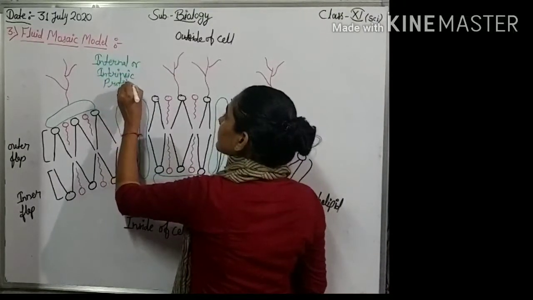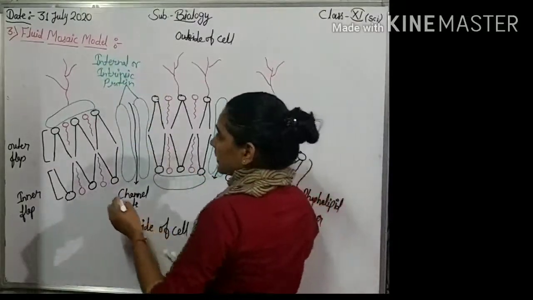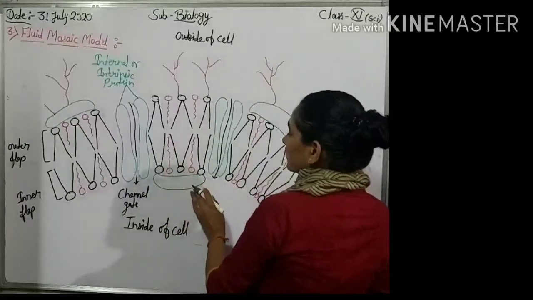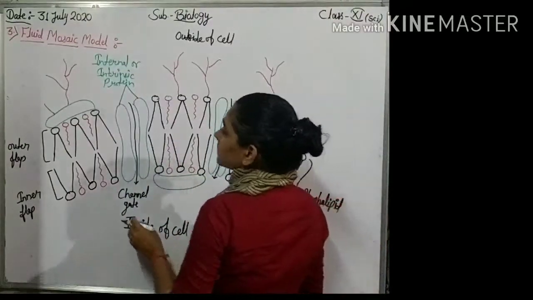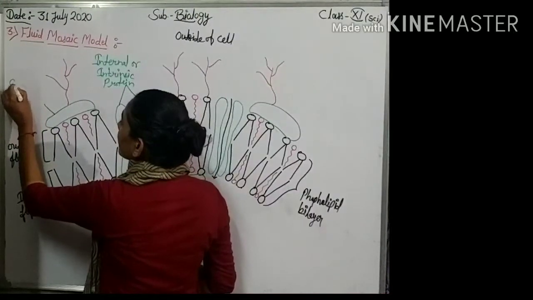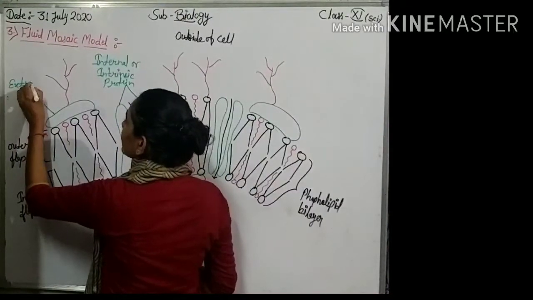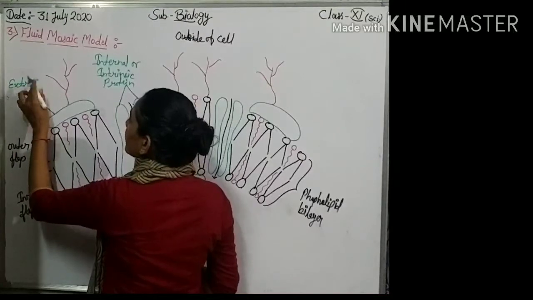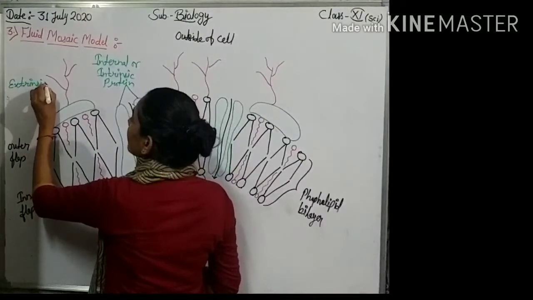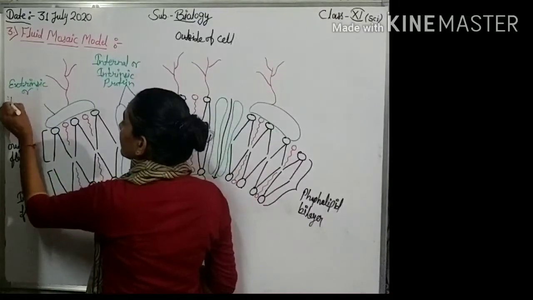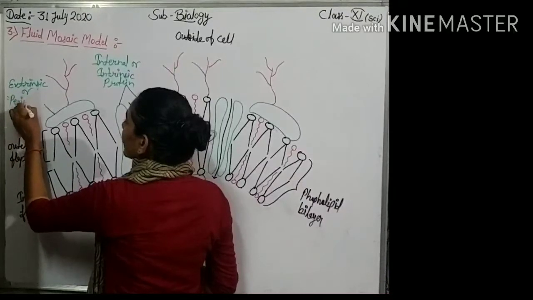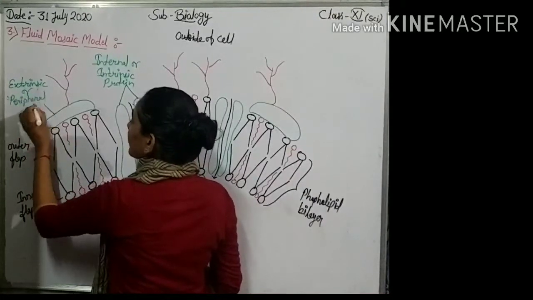Okay. And protein attached to phospholipids towards outside are known as extrinsic or peripheral protein.